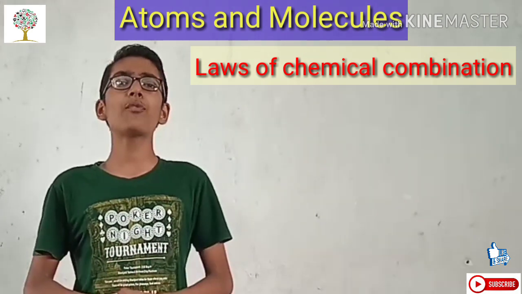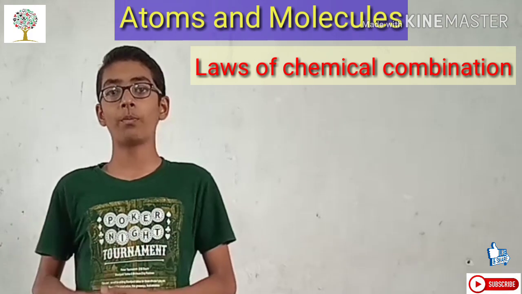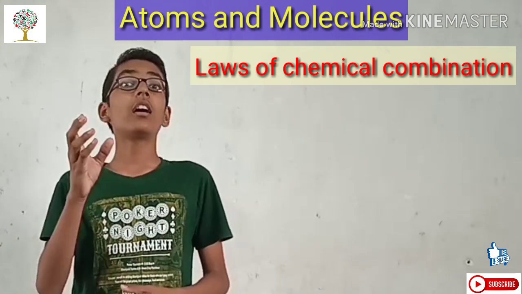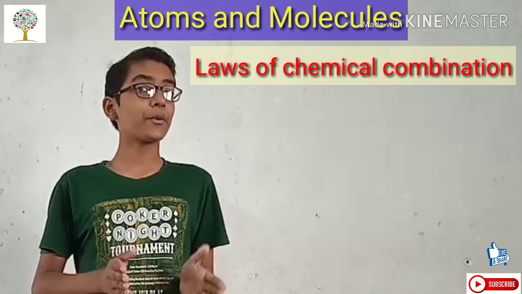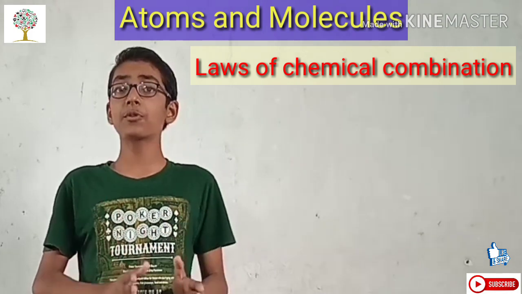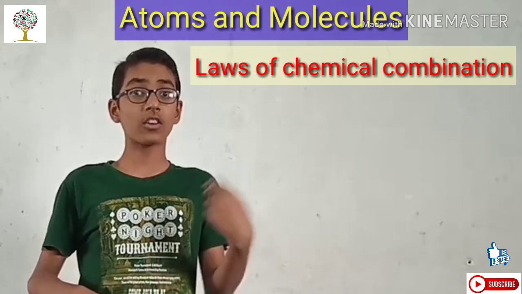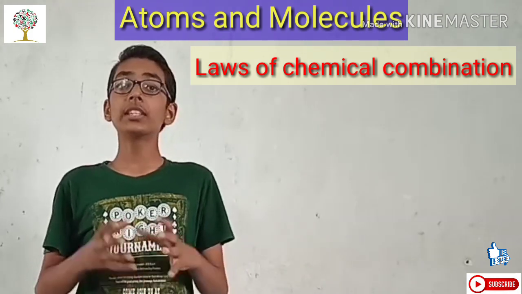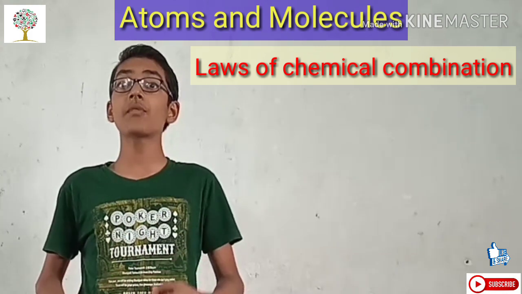Let's take an example of water. What is the chemical formula of water? It's H2O. So obviously, it consists of two elements, which are hydrogen and oxygen. These elements, hydrogen and oxygen in water, are present in a definite proportion according to the second law, in a ratio on the basis of their masses.